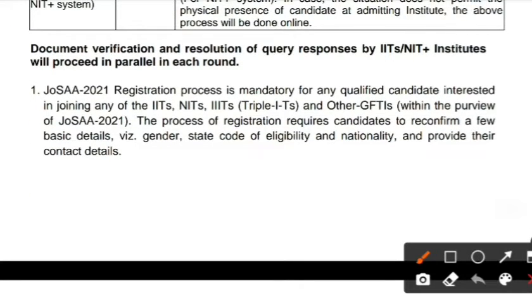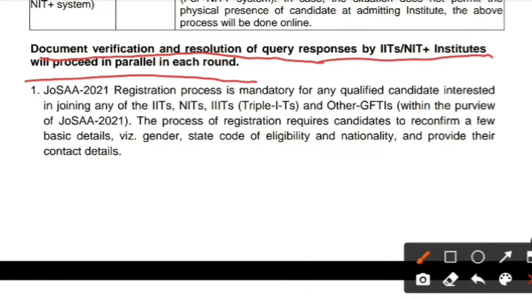Okay friends, the schedule of JOSA 2021 is completed. Let me go through this PDF completely so we can get a clear idea about JOSA. See here carefully: document verification and resolution of query response by IIT or NIT plus institutions will proceed in parallel in each round. If you upload a document, they will also process it in parallel.